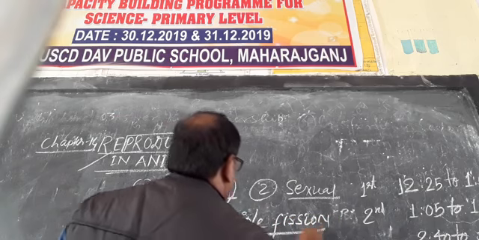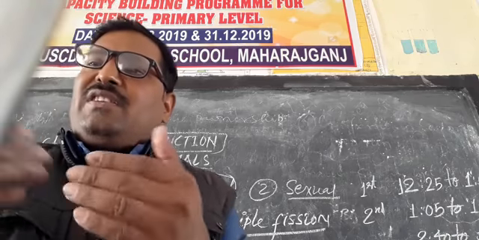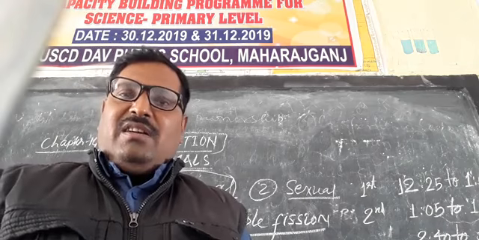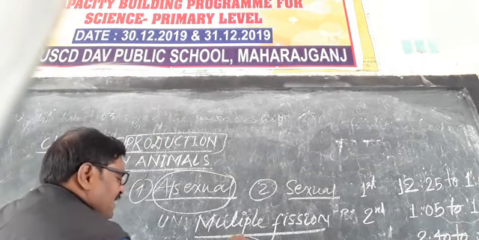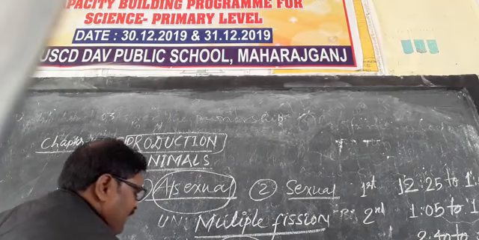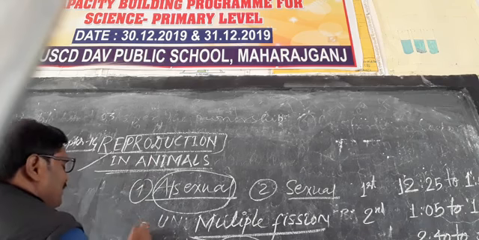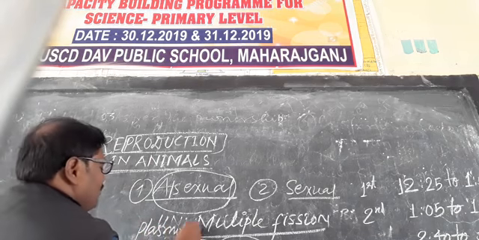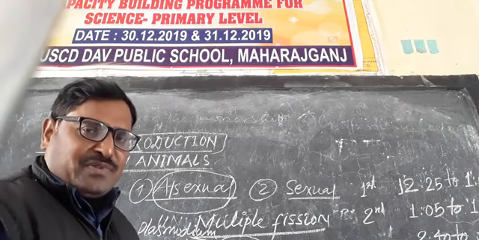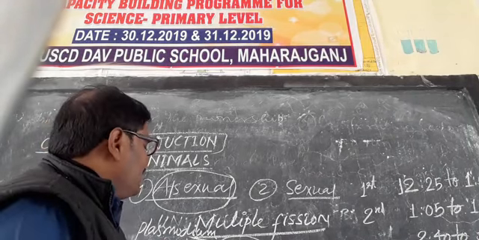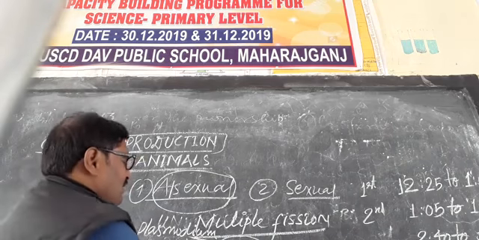Multiple fission. As we know, multiple means many. So what happens? This is the repeated division of the parental cell into a number of small individuals. For example, let this be one membrane, and inside it is the plasmodium cell. This plasmodium, by the mitosis process, which is the process of cell division in which one parental cell divides into two daughter cells,